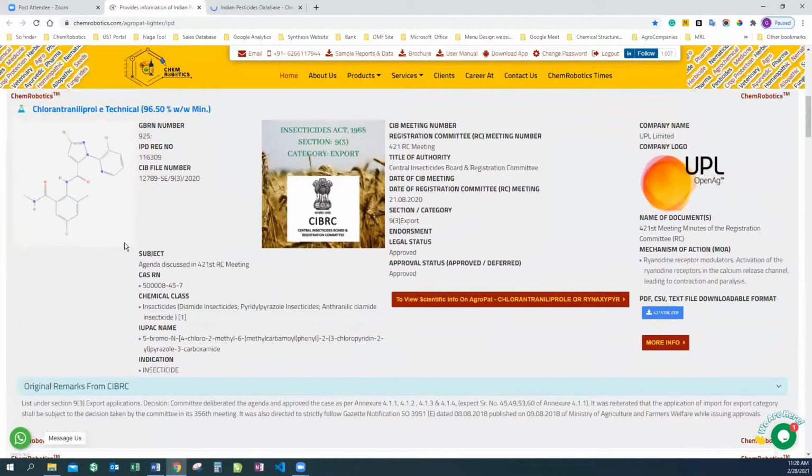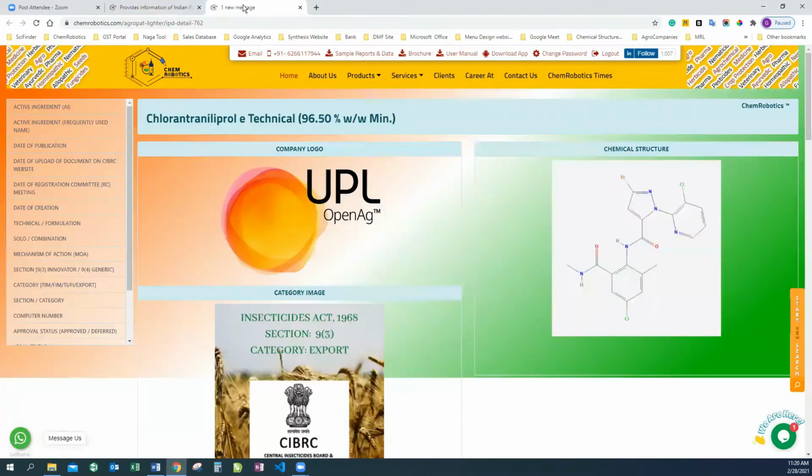And here you will get access to all the basic information like the compound, the technical formulation with the IPD registration number, the CIB file number, the subject, apart from that, the basic indication of the compound, and the CIB meeting number where it is published, the title of the authority, and endorsement legal status, and in such a way you can have a look at this.